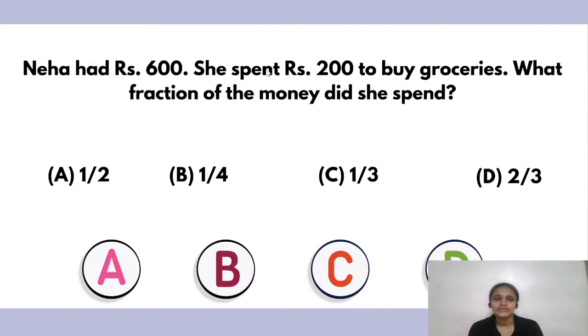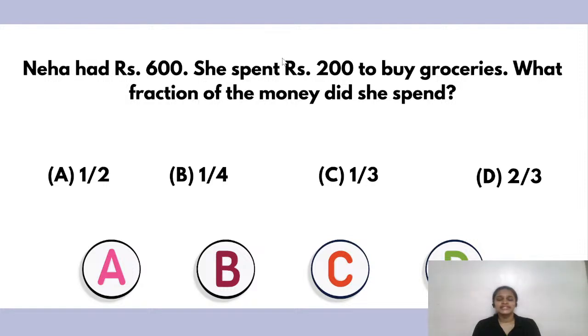How much does it come to? So Modipta, she had a total of 600 rupees, out of which she spent 200 rupees. You have to calculate the fraction of money that she spent. So 200 out of 600, right? So calculate.